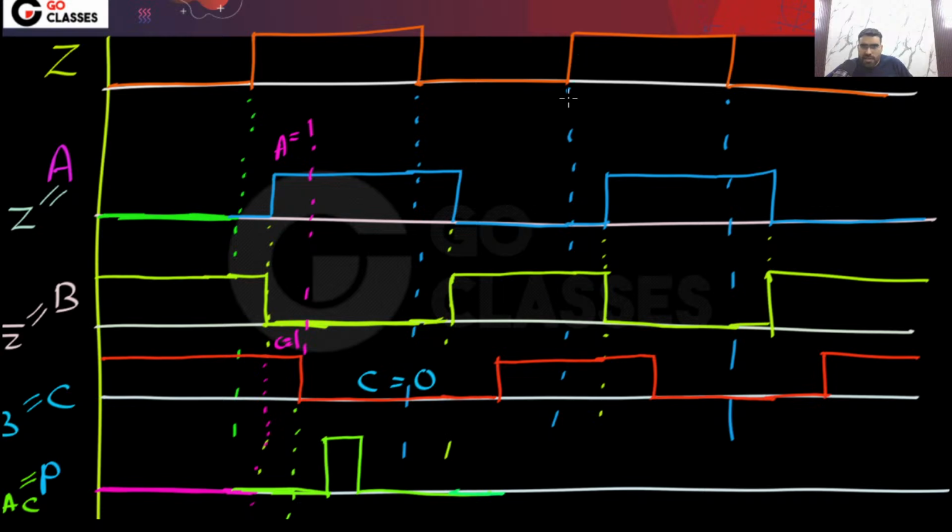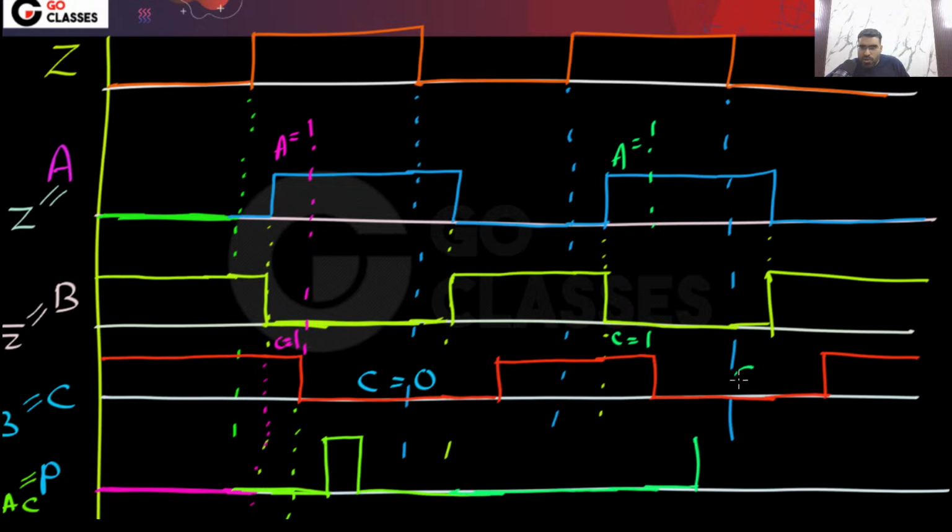Until the next time. Again look at this period. In this period you can notice A is 1, and C is 1. So again what will happen? This output will go like this. When both are 1, then output will change to 1, but after the propagation delay.